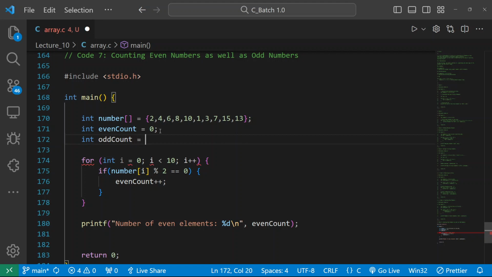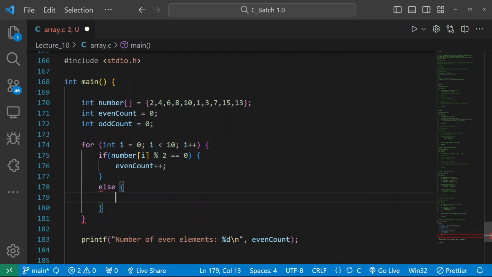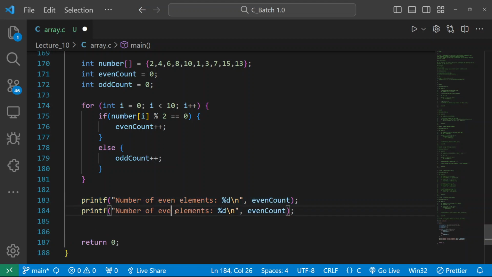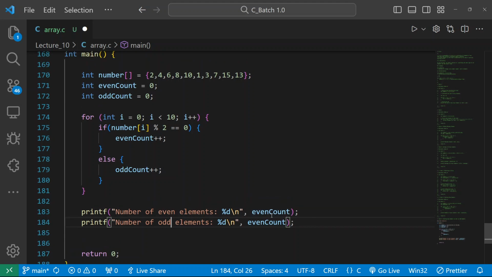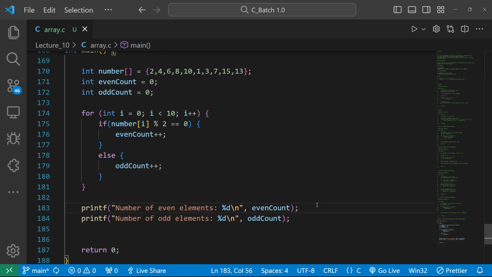I will be writing oddcount = 0, and in the else part I will do a simple thing, that is oddcount++. Why oddcount++? Because if it is not an even number, then it will be an odd number, so I will be increasing my oddcount. So let me print number of odd elements here. Can anyone let me know how many odd elements are there in the above array?